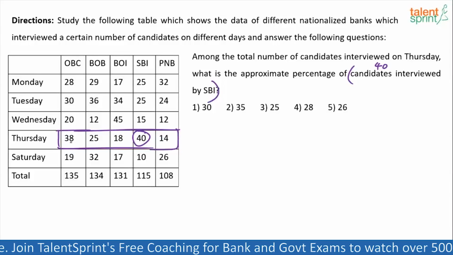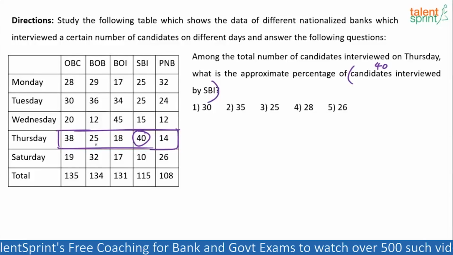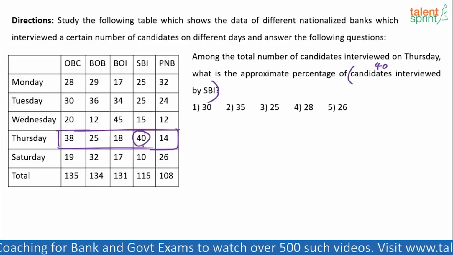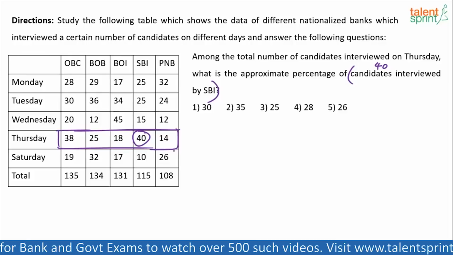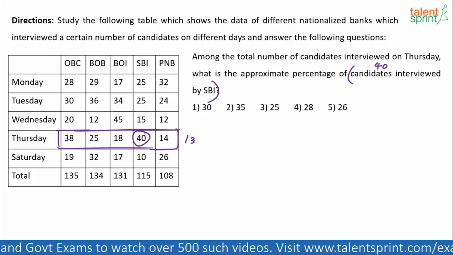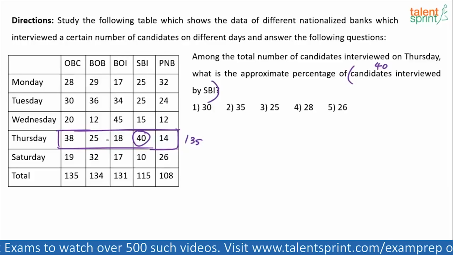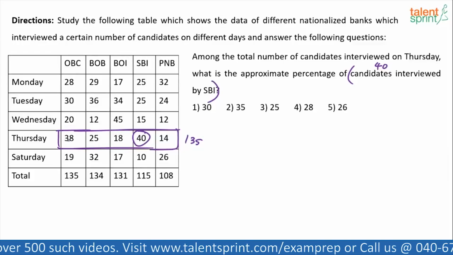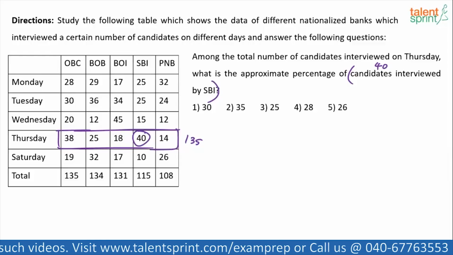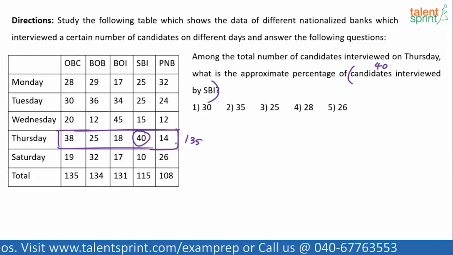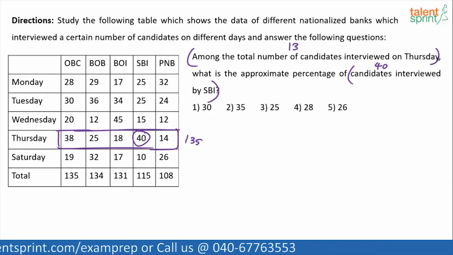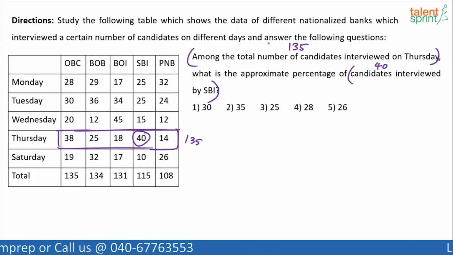Total of Thursday: 38 and 25 is 63. 63 and 18 is 81. 81 and 40 is 121. 121 and 14 is 135. 135. Yes or no? Check it once again if you want. So 121 and 14, 135, yes. So among the total number of candidates interviewed on Thursday, so basically among 135, what is the approximate percentage of 40? So 40 is what percentage of 135?